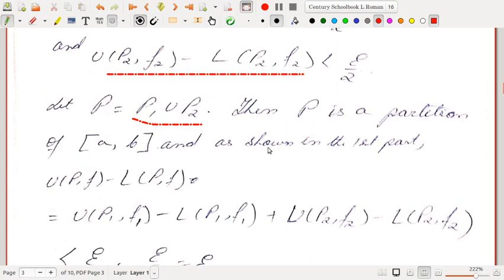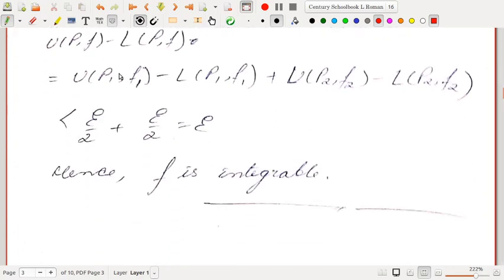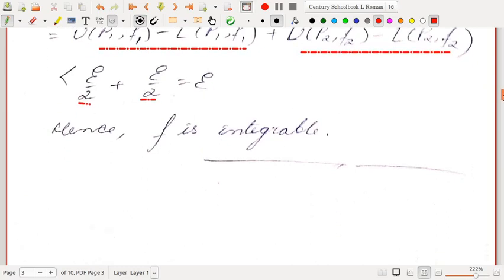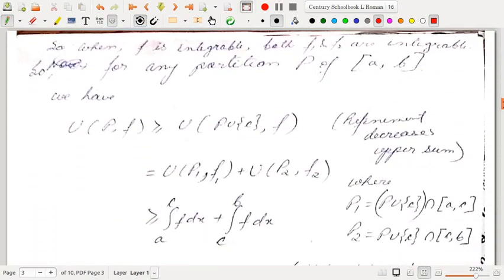Then P is a partition of AB, and as shown in the first part, this difference UPF minus LPF is actually UP1 F1 minus LP1 F1 plus UP2 F2 minus LP2 F2. And this is less than epsilon by 2 plus epsilon by 2, which is epsilon. So F is integrable. So we have shown. The next part that remains is we have to show integration of a to b f dx is the same as integration a to c f dx plus integration c to b f dx.